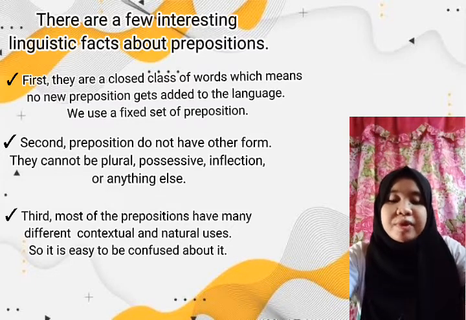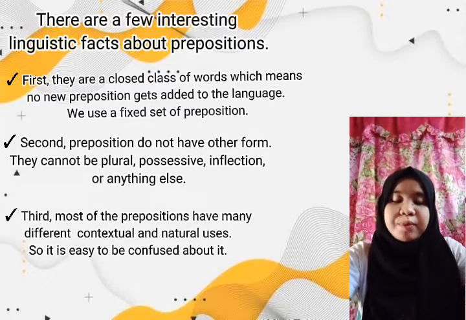Second, prepositions do not have any other form. They cannot be plural, possessive, inflected, or anything else. For example, the preposition on. We cannot add s, ed, en, or es to the preposition because the meaning itself would be changed. So that's why it is said here that prepositions do not have any other form and cannot be plural.